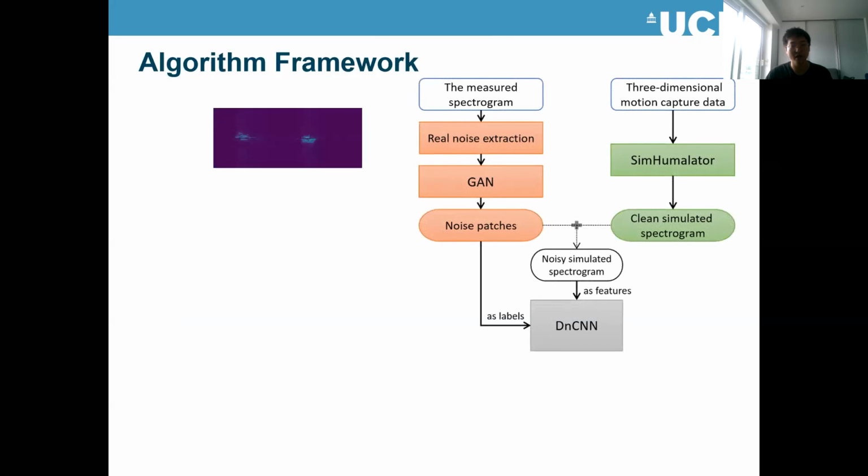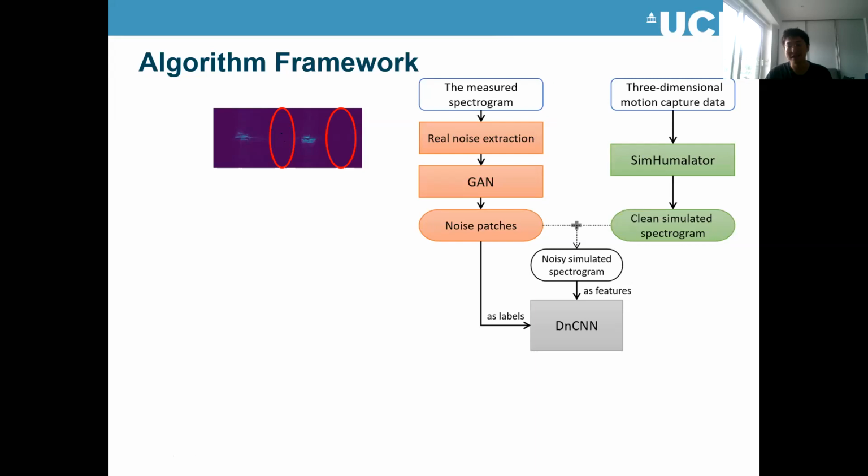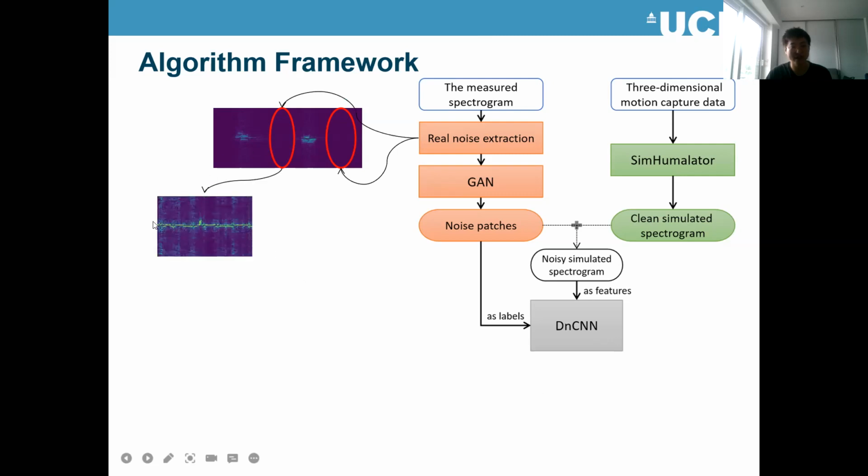So here is the framework. Firstly, we have two systems. One is the passive Wi-Fi radar system. We will get the measured spectrum from the PWR system. And after we get a long recording, we will extract real noise from this recording, from these regions. These regions don't have any activity signals, so we can think this region only contains some environmental clutter, which we don't want. We want to denoise them. And after we get these, we can see these are the samples of the real noise.